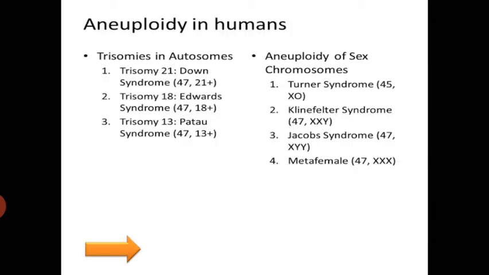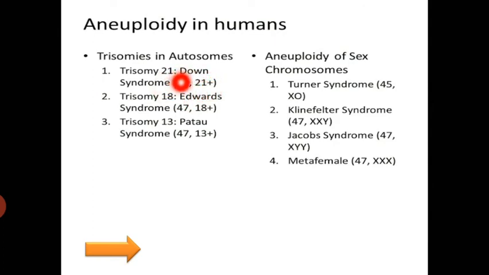Now, aneuploidy is common in the human population. It includes both autosomal as well as sex chromosomal aneuploidy. First one is autosomal aneuploidy in humans. It is usually caused by an extra copy of chromosome 21, that is trisomy 21, that leads to Down syndrome.